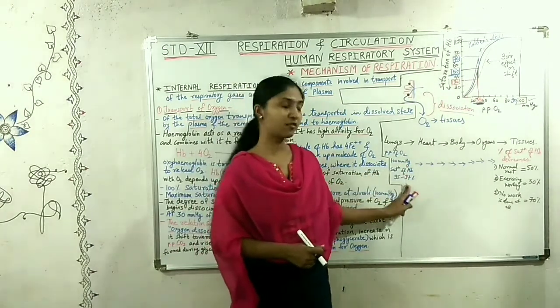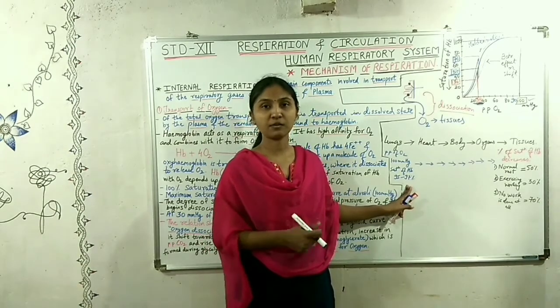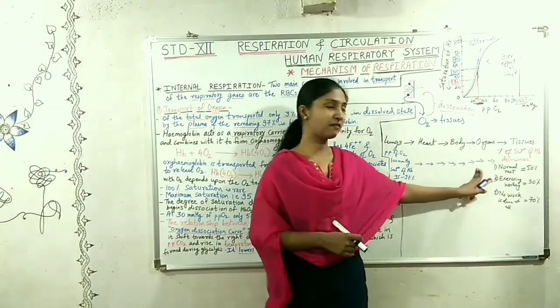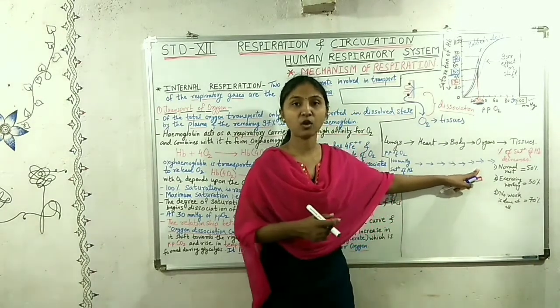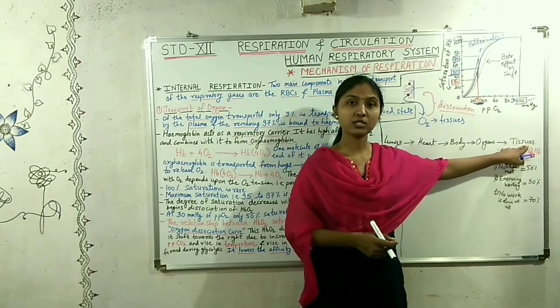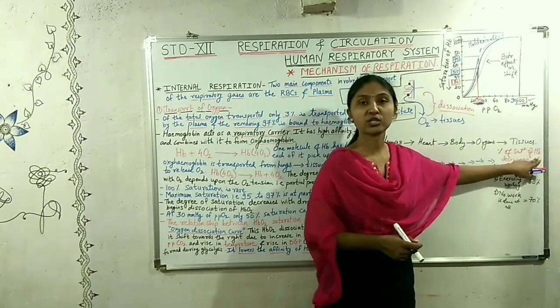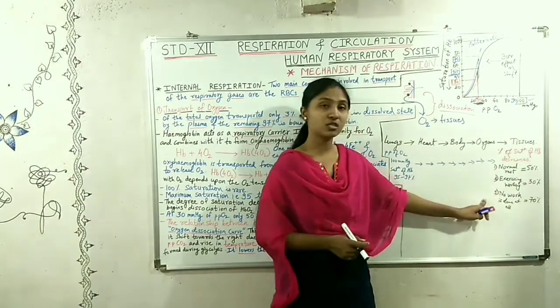The saturation of hemoglobin will also be maximum, that is 95 to 97%. As this blood travels further in the body, it distributes the oxygen, it gives away the oxygen till it reaches the tissues. And when it reaches the tissues, the percent of saturation of hemoglobin decreases according to these situations.